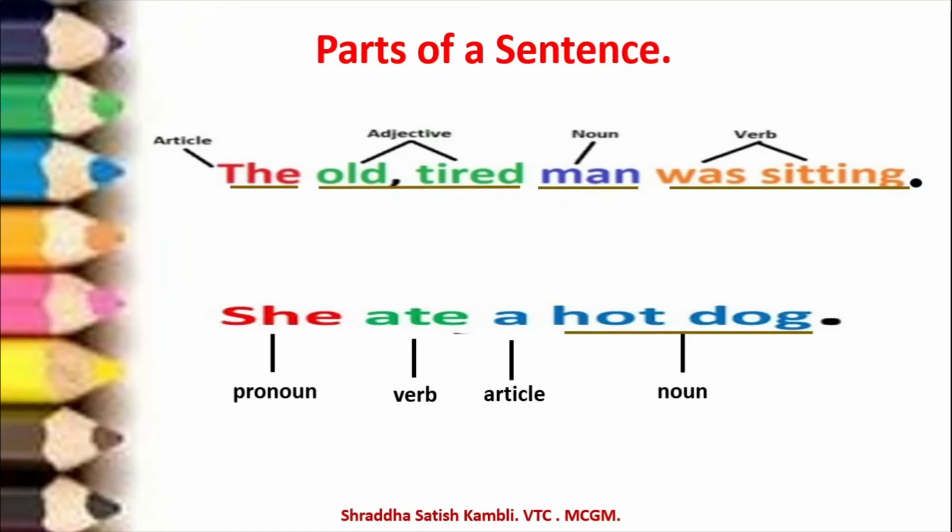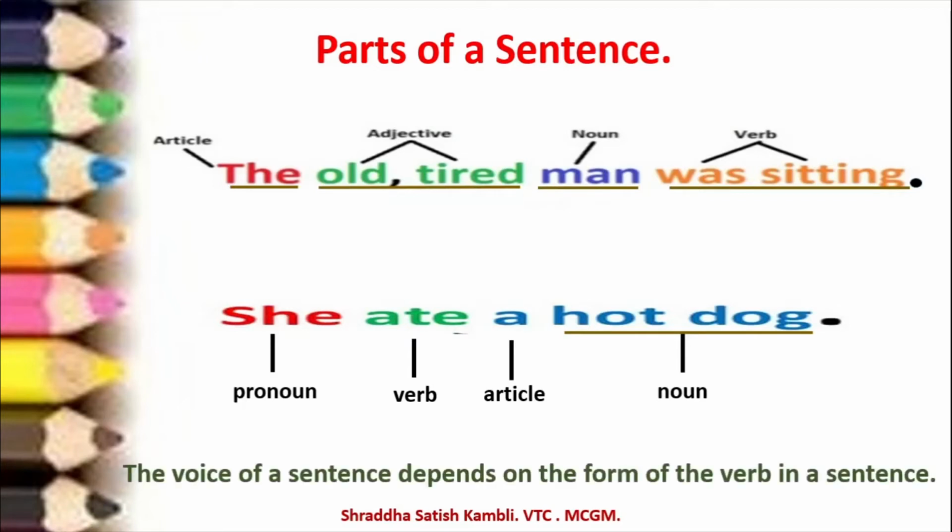Okay, now when we talk about modifying a sentence to change it from active to passive or passive to active, let us see which part of the sentence we will touch. The voice of a sentence depends on the form of the verb in a sentence. So let us try and understand that when the form of the verb changes, that is the time that the sentence changes from active to passive or passive to active.